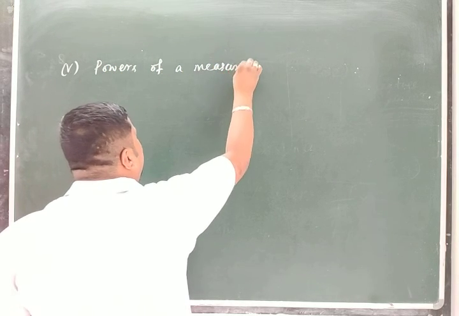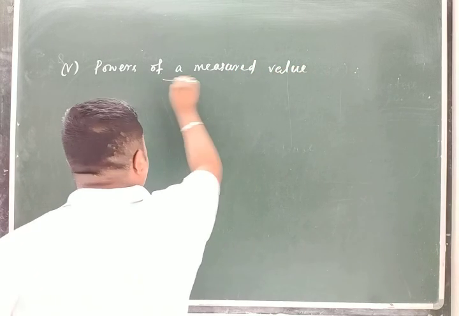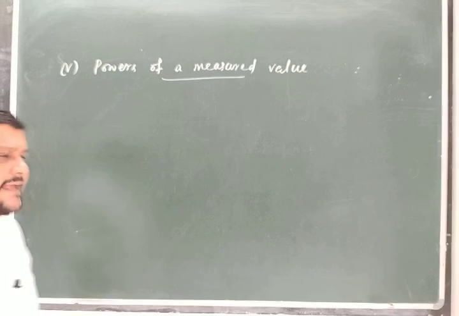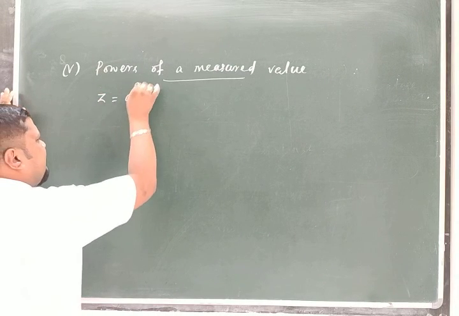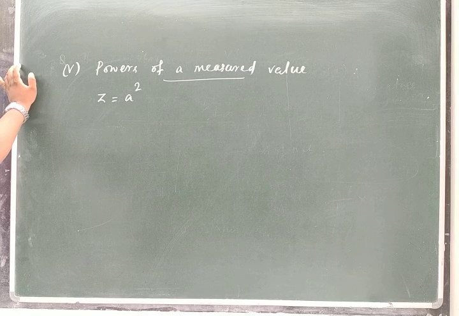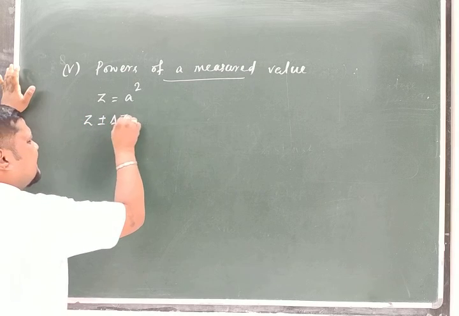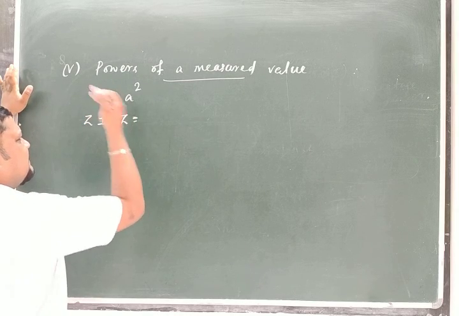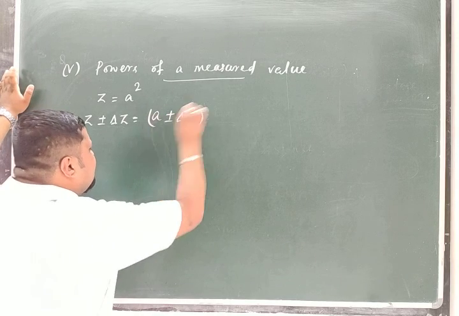It is given in power form. Let us first do that. Suppose Z is equal to A square. Error in A is delta A, and error in Z must be delta Z. So A plus or minus delta A, with square.